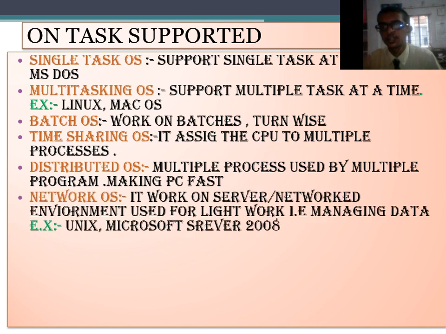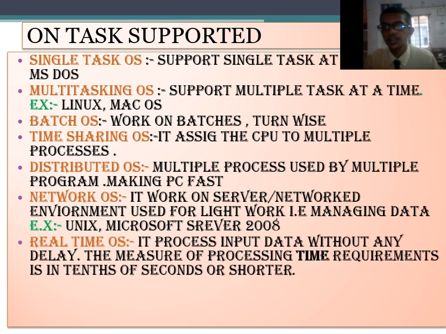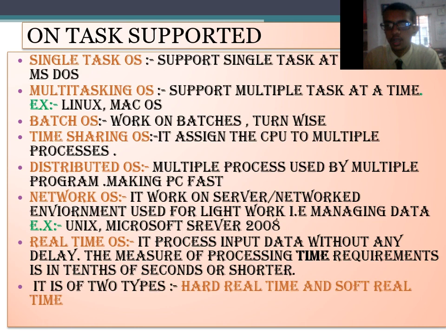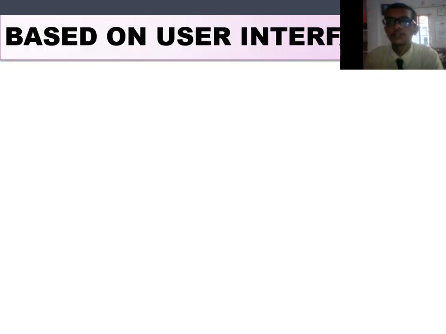Sixth, network OS. It works in a server network environment and is used for light work, that is managing data. Examples are Unix and Microsoft Server 2008. Seventh, real-time OS. It processes input data without any delay. The measure of processing time requirement is a tenth of a second or shorter. Real-time OS is also of two types: hard real-time OS and soft real-time OS.